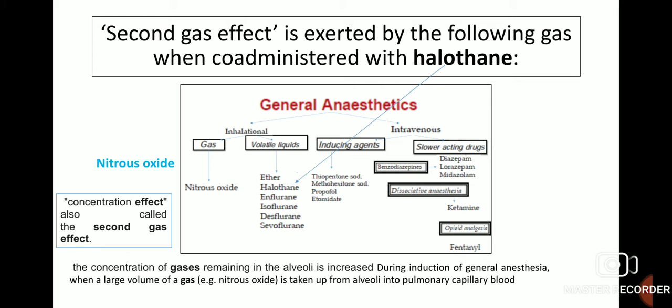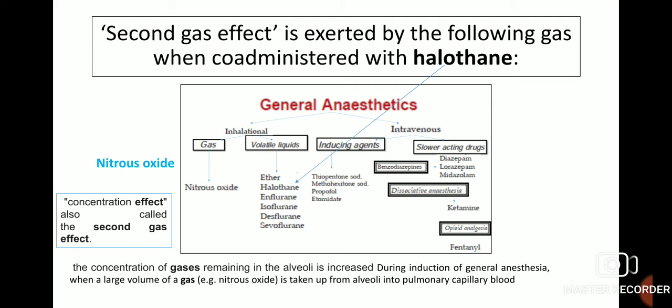Second gas effect is exerted by the following gas when co-administered with halothane. So first of all we will see halothane. Halothane comes under the class of volatile liquid inhalational general anesthetics. So second gas effect is exerted when halothane is combined with nitrous oxide. Concentration effect, also called the second gas effect.